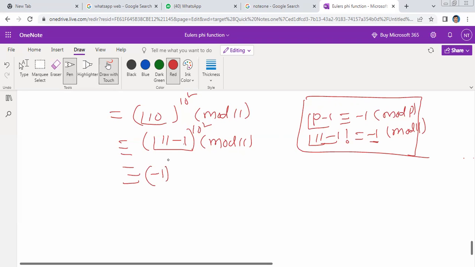Power ఎంత ఉంది? 10 square. అట్టే రాస్తారు మాడ్యులో 11. Yes, 10 square అంటే 100. Minus 1 power 100 means 1 only. 1 modulo 11. Therefore, the value of this is equal to 1. So this is the way of calculating the answers.